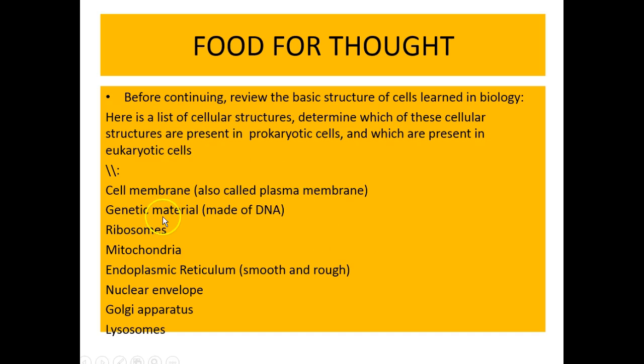From this list of cell structures, you should be able to determine which of these structures can be found in a prokaryotic cell and which would be found in a eukaryotic cell. Which of these structures can be found in both eukaryotic and prokaryotic cells?